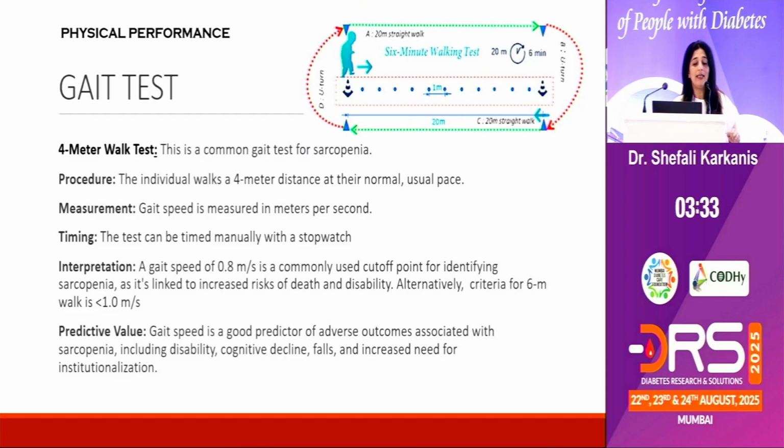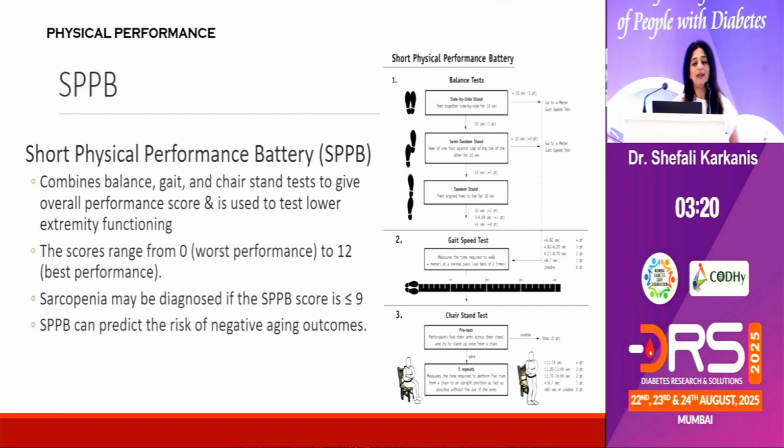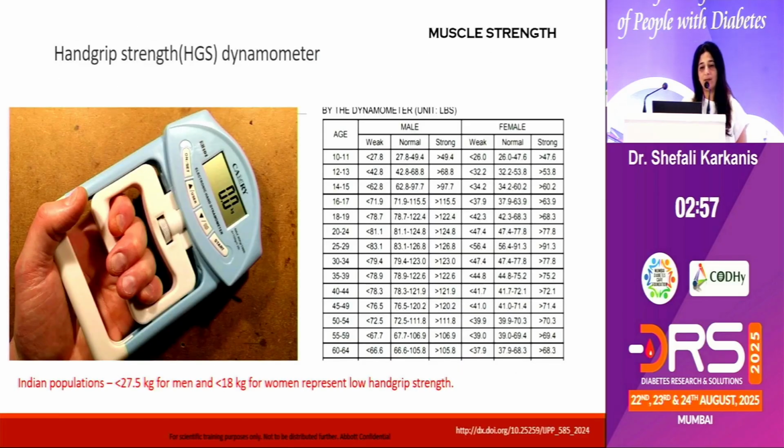Now, gait speed is a very good predictor of adverse outcomes in patients, including disability, cognitive decline, falls, and even cardiovascular outcomes. And therefore, this needs intervention at an early stage. This is also an in-clinic test, the short physical performance battery test, which combines balance, gait, and chair stand tests. You can give scores from 0 being the worst performance to 12 being the best performance. And if the total score is less than 9, then probably the patient has sarcopenia.